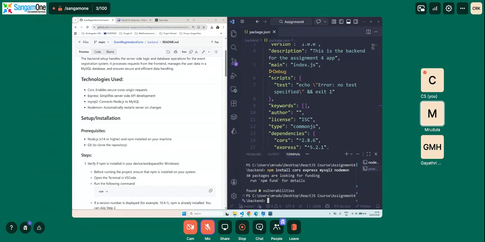So NodeMon automatically restarts the server on changes. Normally, in our typical scenario, if we do not use NodeMon, whenever there is a change in our server, we will have to stop the server and restart it. But imagine every time a server needs to do this, there can be loss of data, there can be people accessing our server, there can be n number of things happening in the back end, correct?